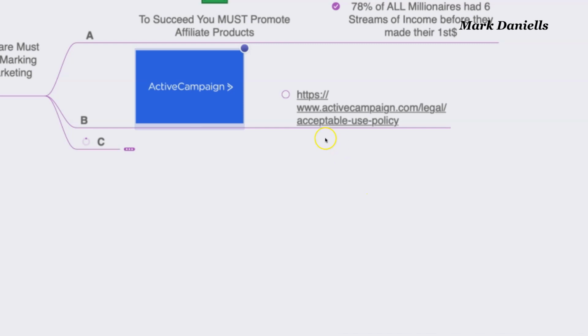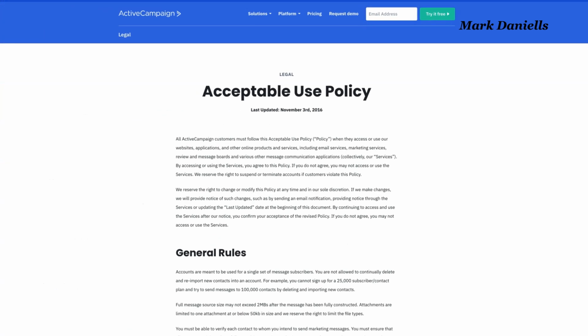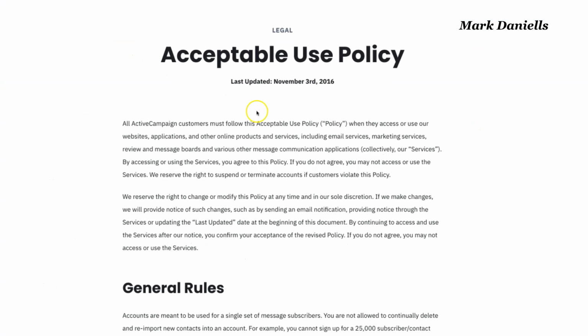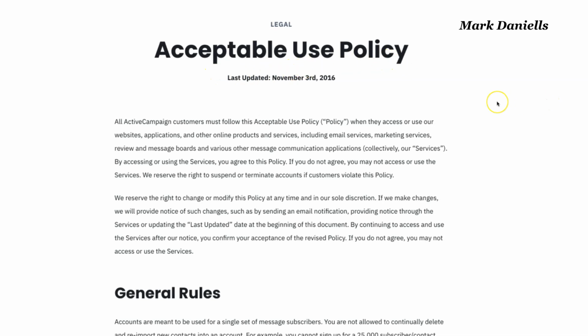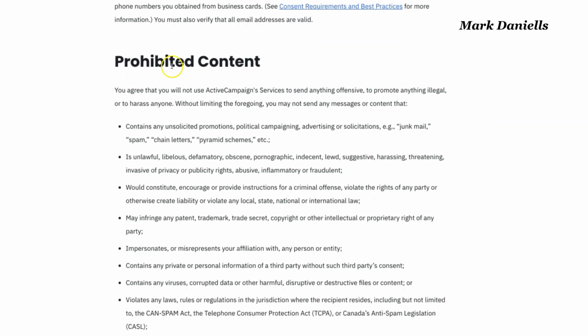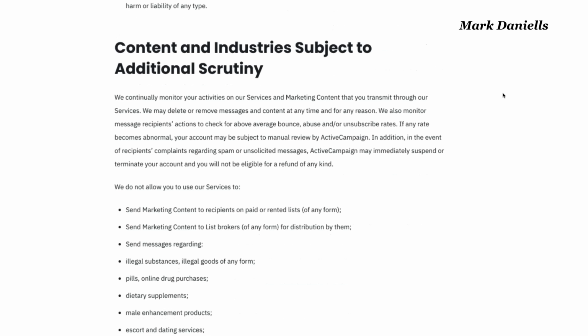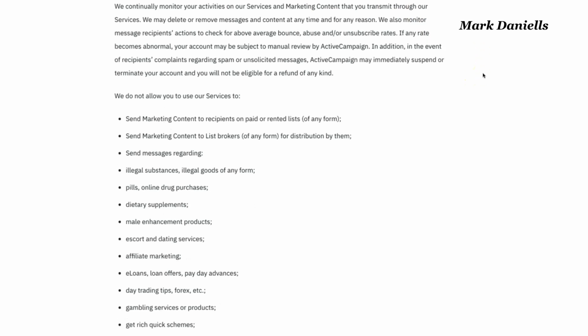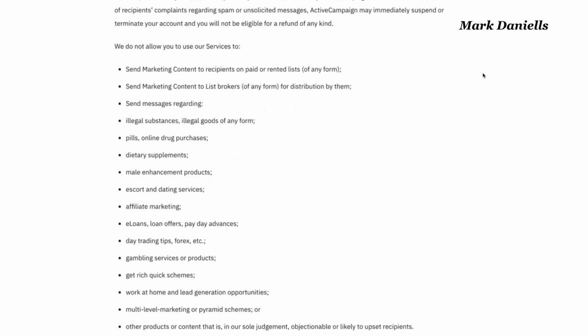So to prove that to you, let me go ahead and just go to the website here. If you look under Active Campaign Legal, Acceptable Use Policy, and then you go down, it says here prohibited content. And then here it says content and industry subject to additional scrutiny. Okay, so let's go ahead and take a look at some of that.